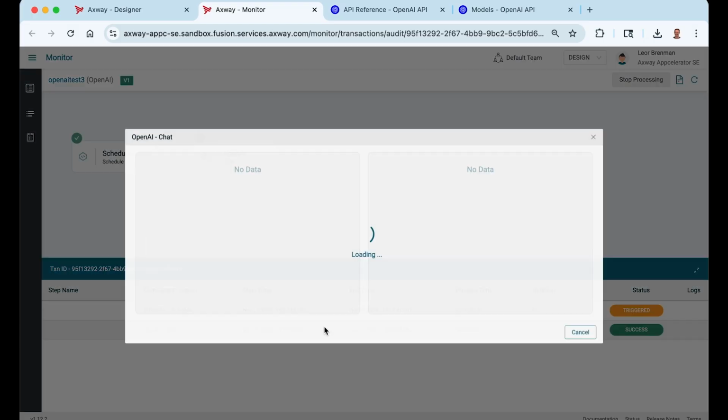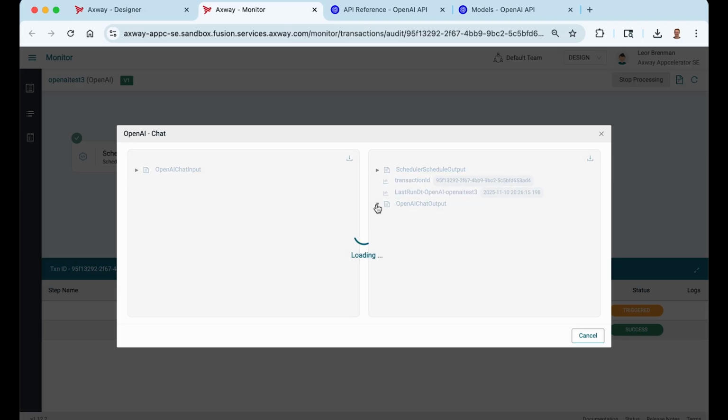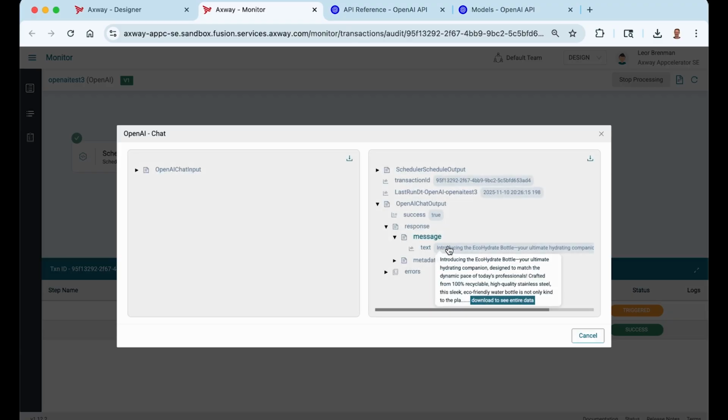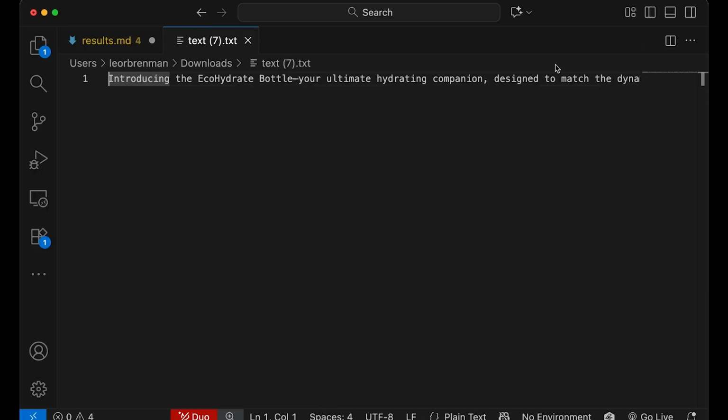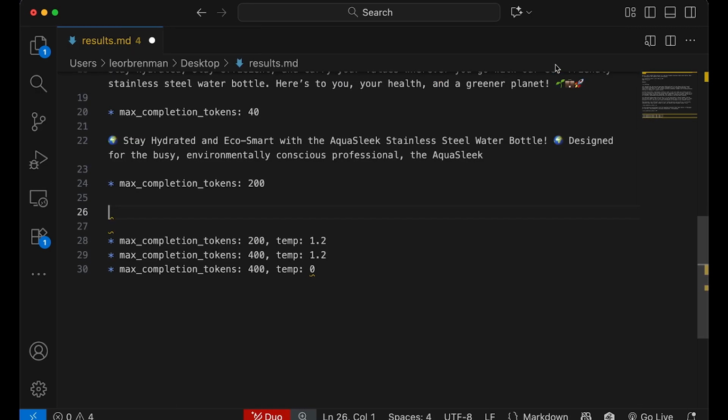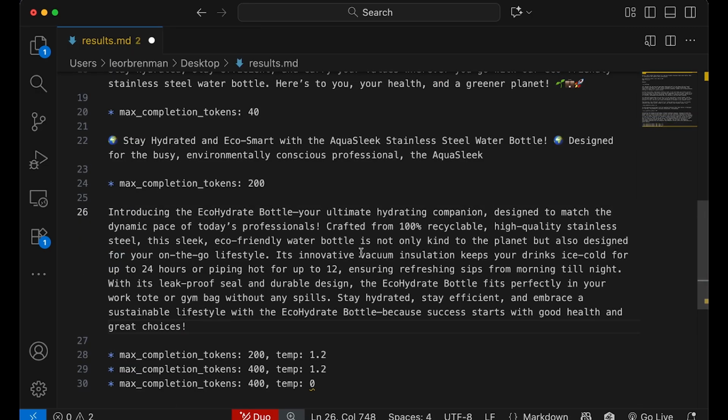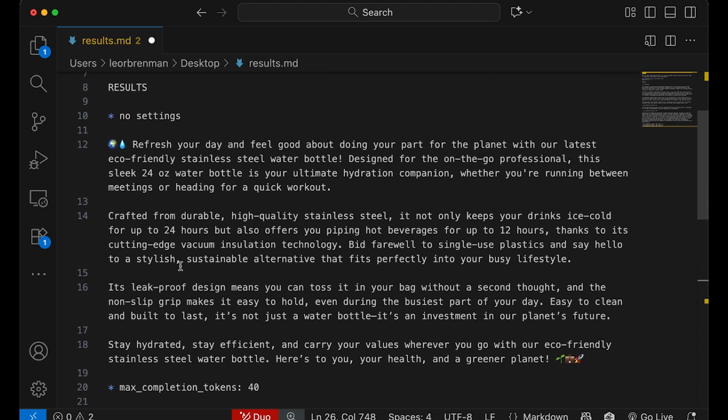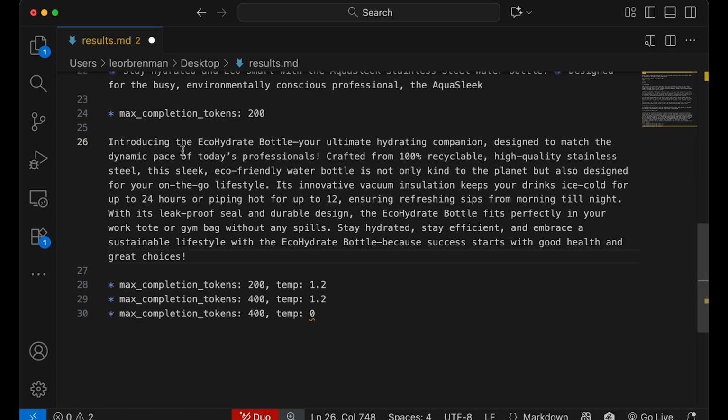Okay, so here's our response. It's longer. We have to download that. And let's see what we got. Okay, so that's better. It's not quite as long as the first one, but it is pretty good. So we got a slightly more verbose version.